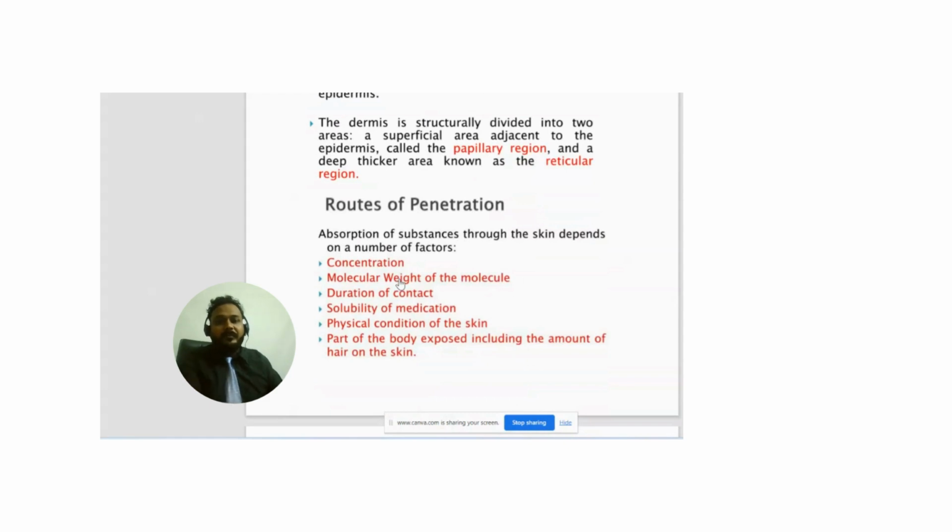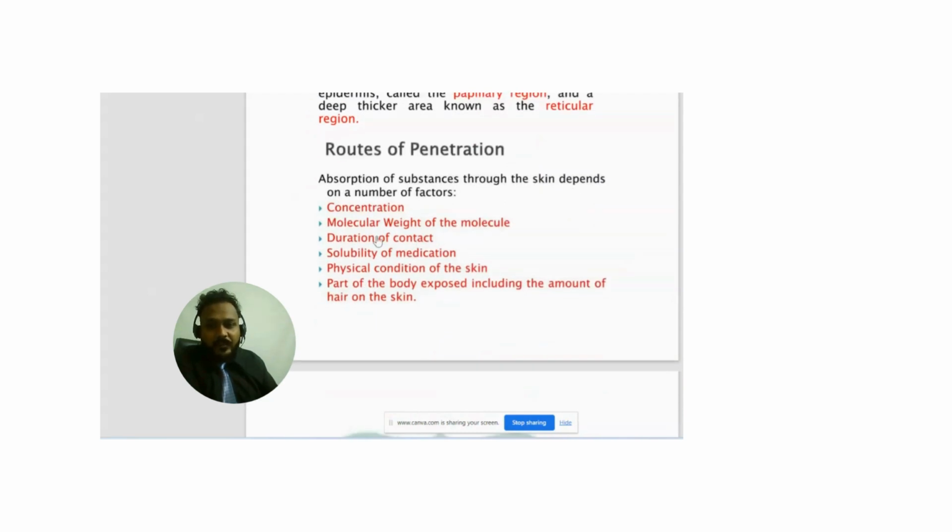Now, routes of penetration. Absorption of substances through the skin depends on a number of factors: concentration, molecular weight of the molecule, duration of contact, solubility of medication, physical condition of the skin, and parts of the body exposed, including the amount of hair on the skin.